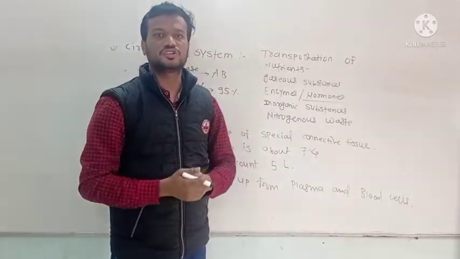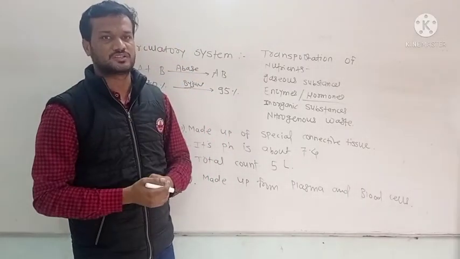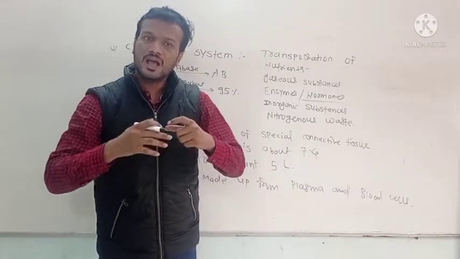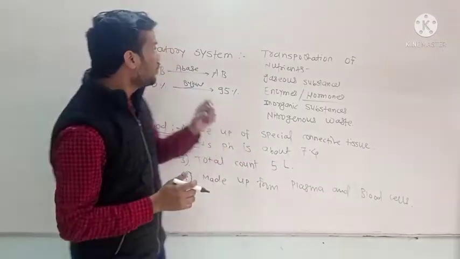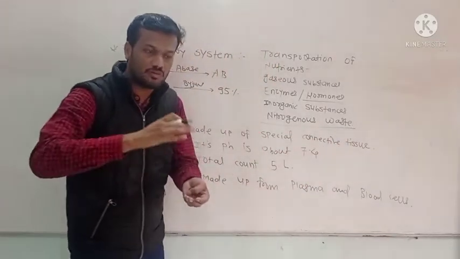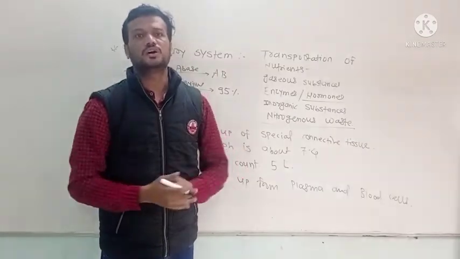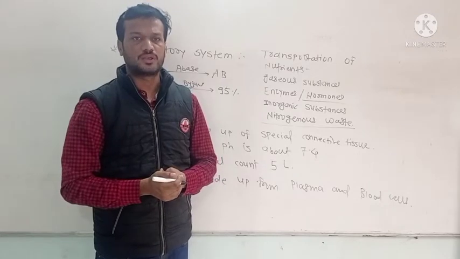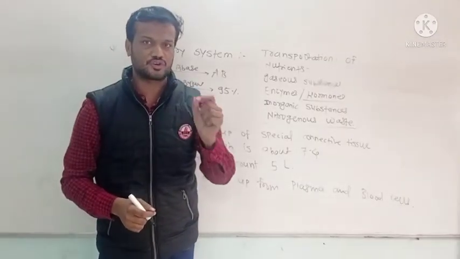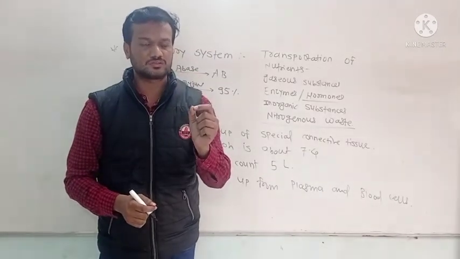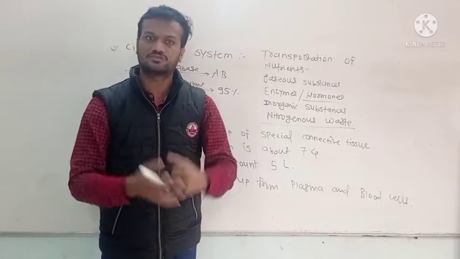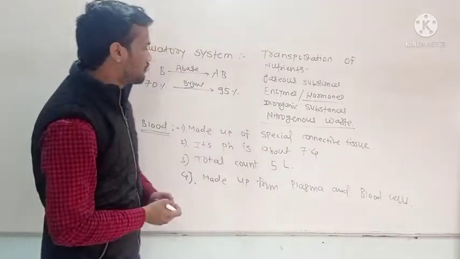The circulatory system also transports inorganic substances such as sodium, calcium, phosphate, and so on. It also transports nitrogenous waste products from our body to different parts of the body. Okay, so what is meant by circulatory system? That is transportation of nutrients, gaseous substances, enzymes, hormones, inorganic substances, as well as nitrogenous waste products in our body.